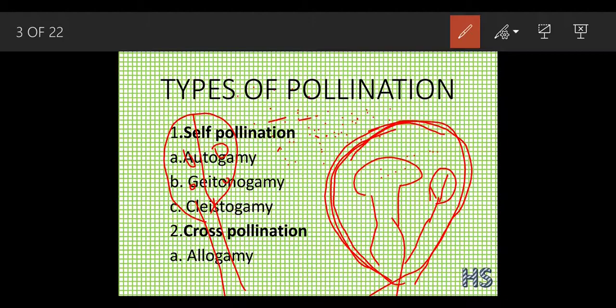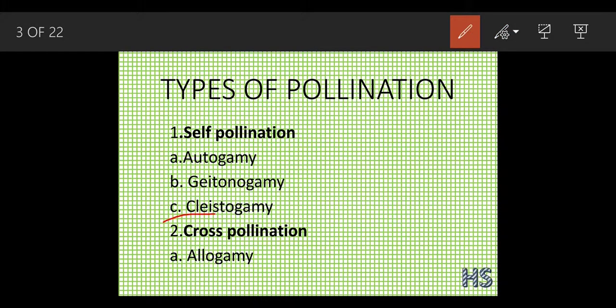So in pansy, this cleistogamy pollination occurs, which means close. The flower is closed. Inside this closed flower there is a male and the female part both.